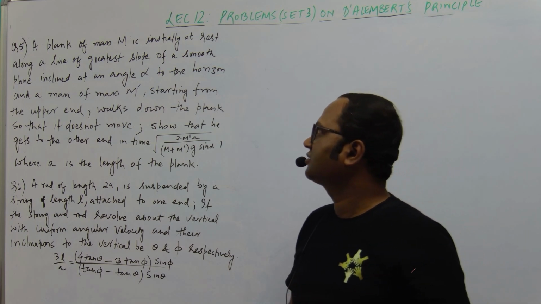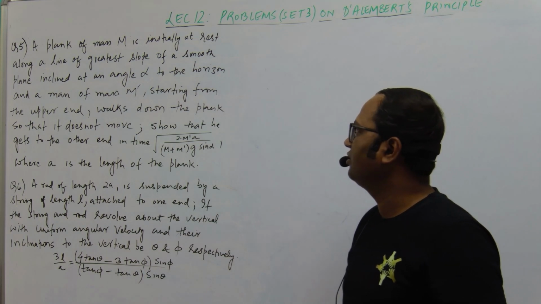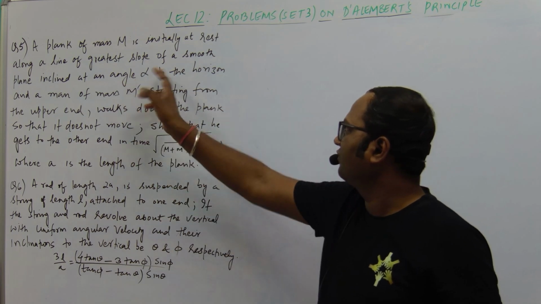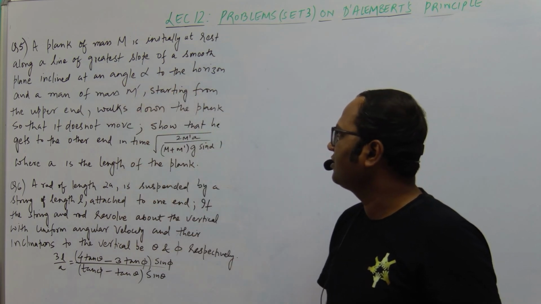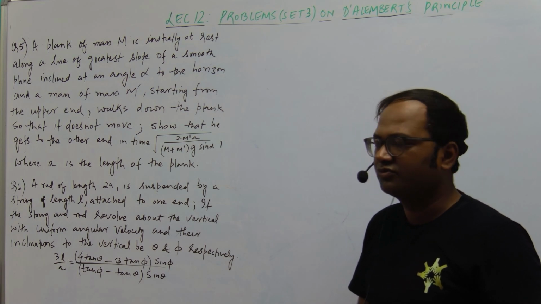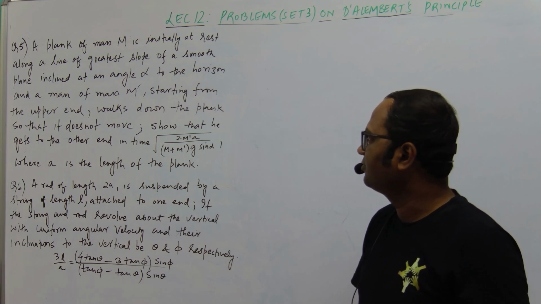A plank of mass capital M is initially at rest along the line of greatest slope of a smooth plane. That smooth plane is inclined at an angle of alpha to the horizontal, and a man of mass capital M dash starting from the upper end walks down the plank so that it does not move. So when the man is moving downward, this plank is at rest.